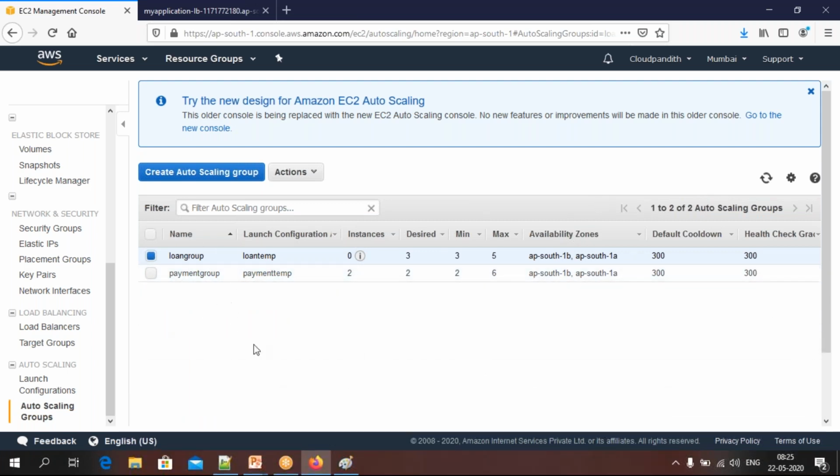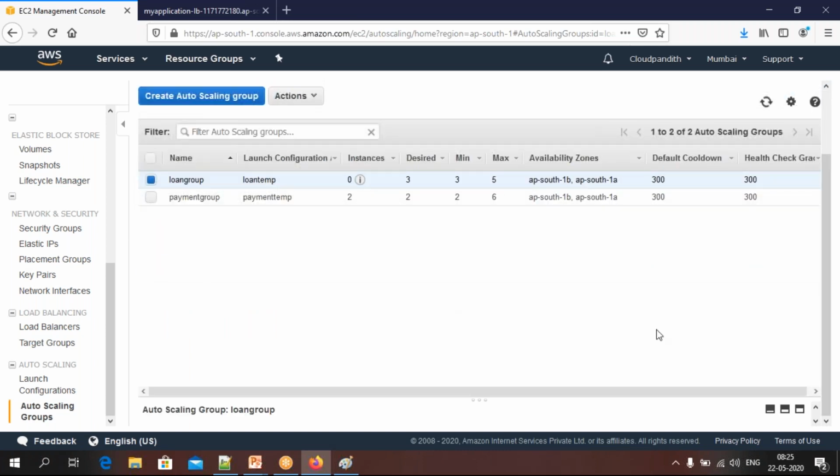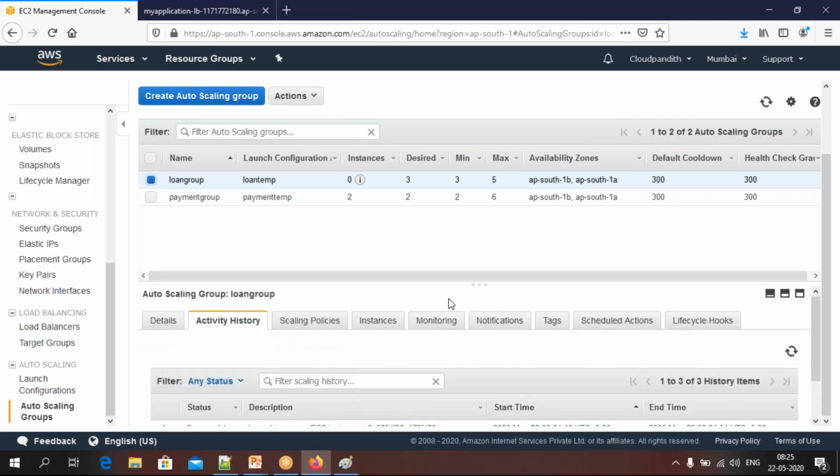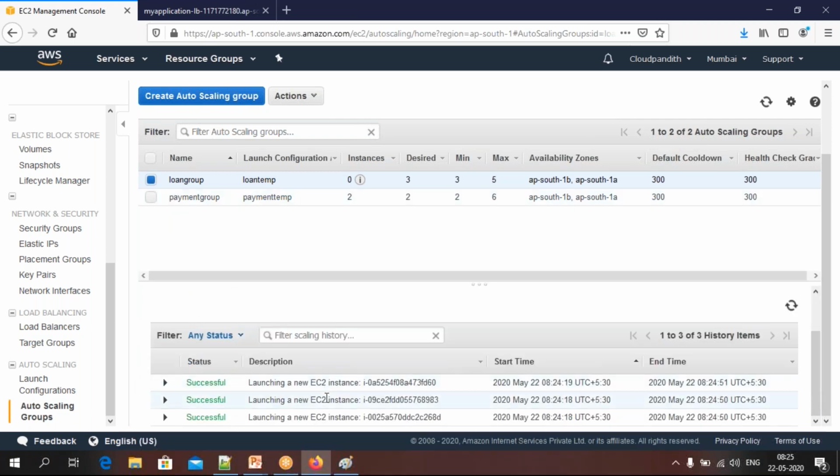Okay, you are able to see the 2 groups which you have created, right? Loan TGD and payment group, loan group and payment group. Go up here, you can see select loan group and check how many servers it has launched. 3 successfully, 3 servers it has launched.